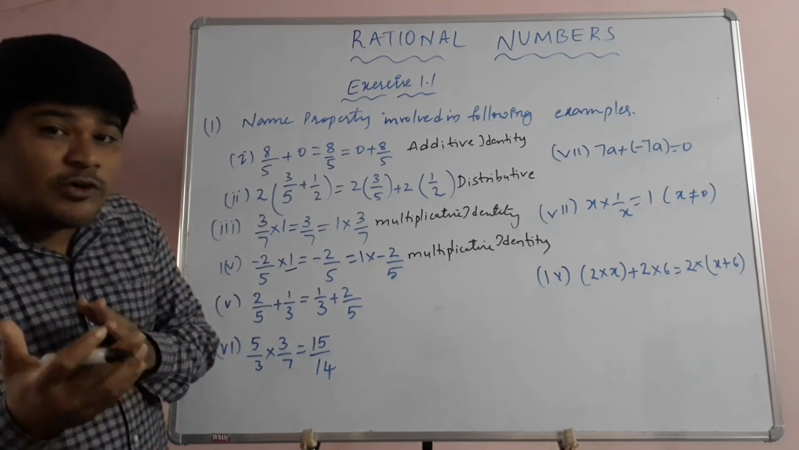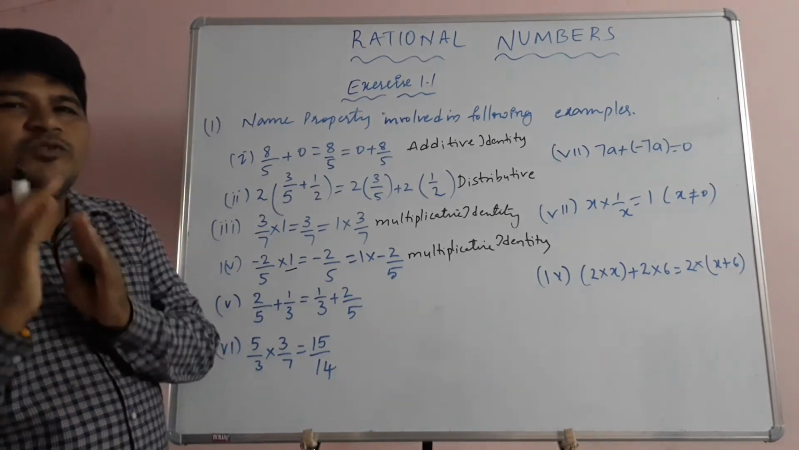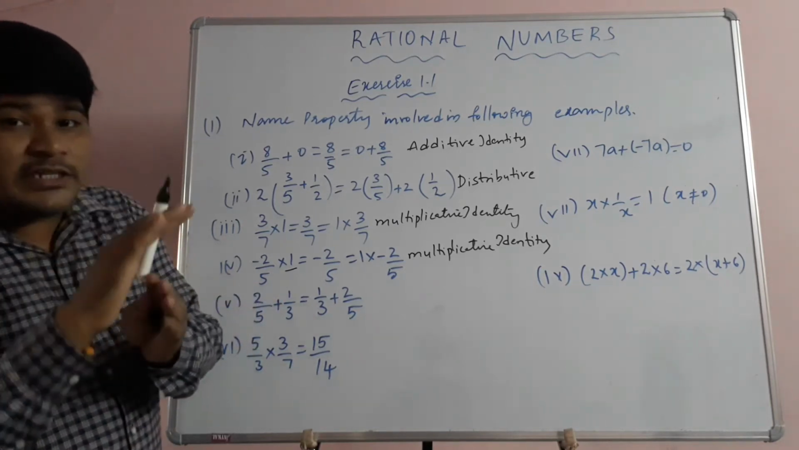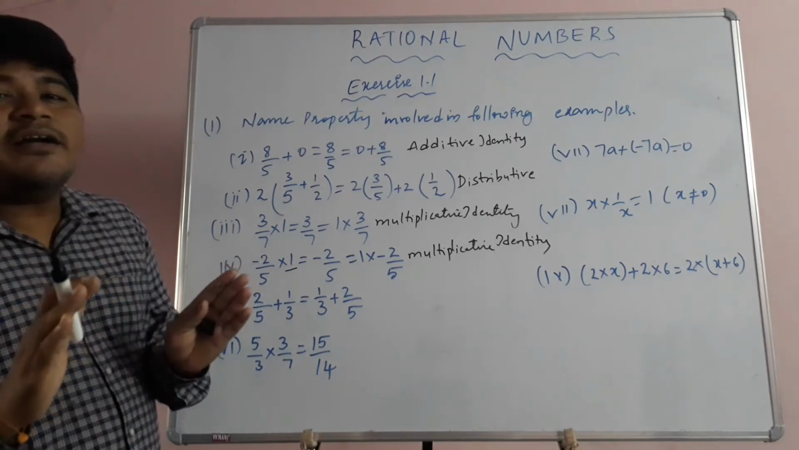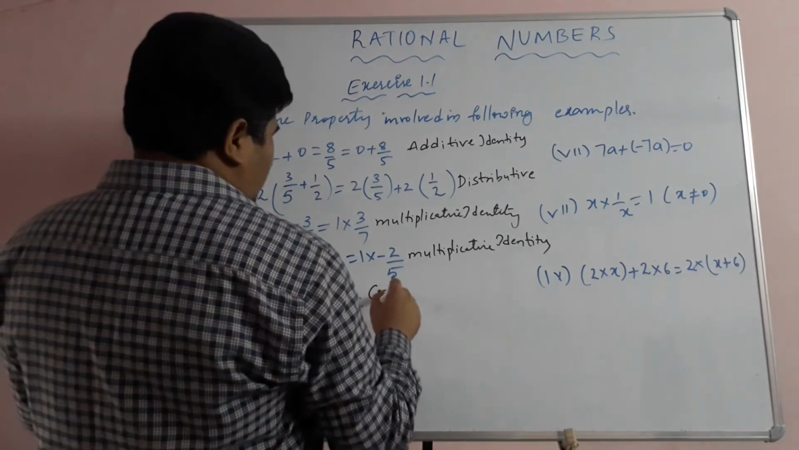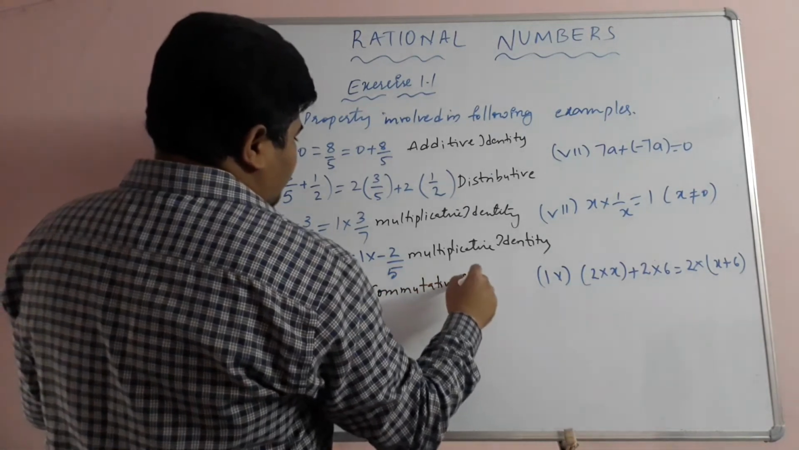A plus B is equal to B plus A. So we are just changing its order, its position. Okay, exactly, the values we are not changing, its place we are changing. So this property is called the commutative property. A plus B is equal to B plus A. Okay, so it's the commutative property.